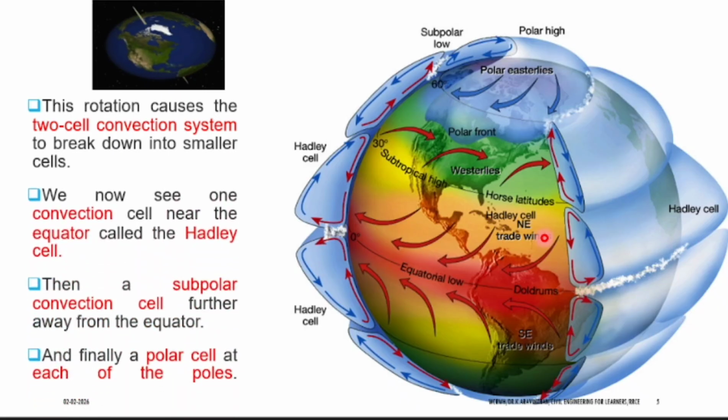So what are the regions? The first region is the Hadley cell region, where you will not have much rainfall. The second region is called subtropical. See, the polar places are called subpolar. You will not have rainfall at all. Why? Because you have snow and there will be high snowfall here. Even if you are at the North Pole or South Pole, you will not have snowfall. You should be in Switzerland in order to observe snowfall. This is the particular place where you will have snowfall. This is a particular area where you will have high rainfall.